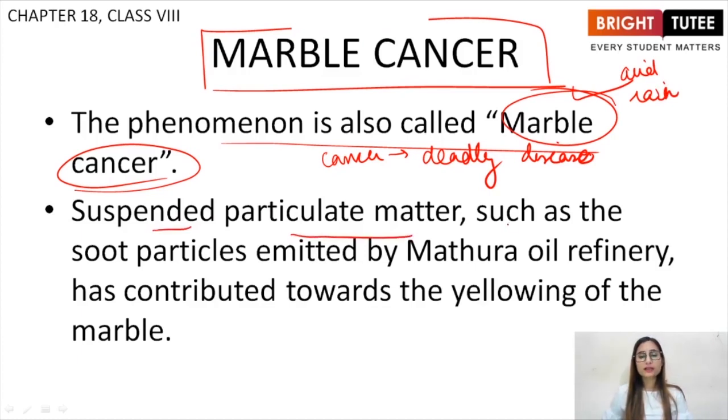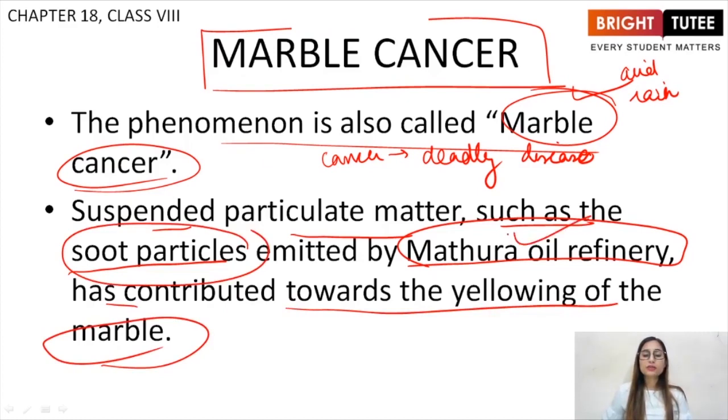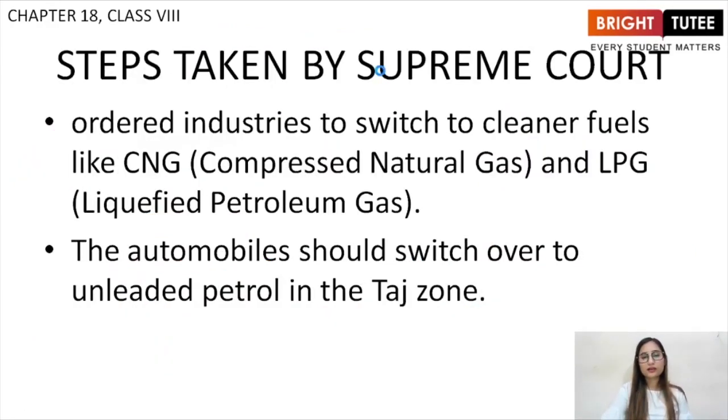Suspended particulate matter such as soot particles emitted by the Mathura oil refinery has contributed towards the yellowing of the marble. The acid rain as well as the soot particles emitted by the Mathura oil refinery have contributed to the marble cancer or the yellowing of the marble, right?